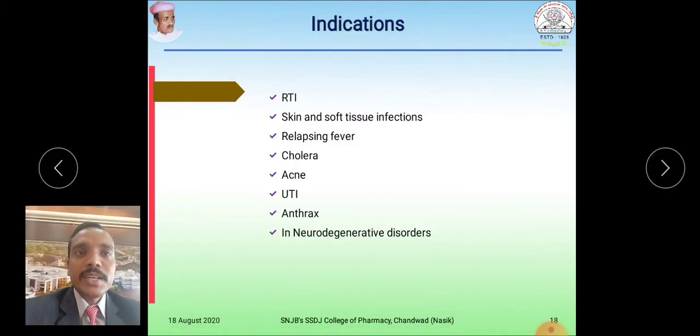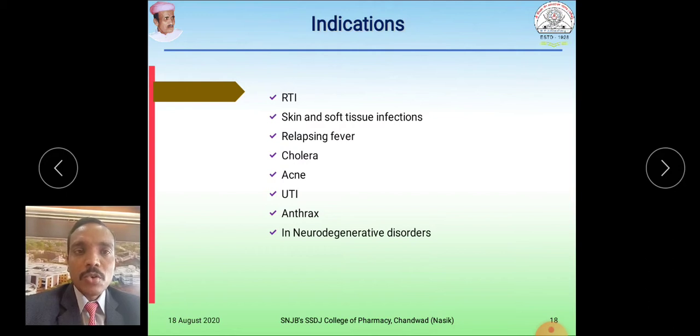Where can we use tetracycline? We can use tetracycline in respiratory tract infection, skin and soft tissue infection, relapsing fevers, cholera, acne, urinary tract infection, anthrax, in neurodegenerative disorder, and it is also used in syphilis.